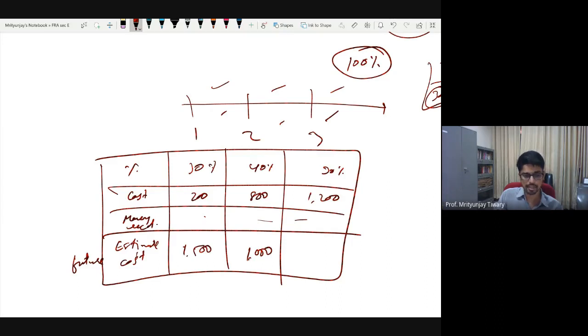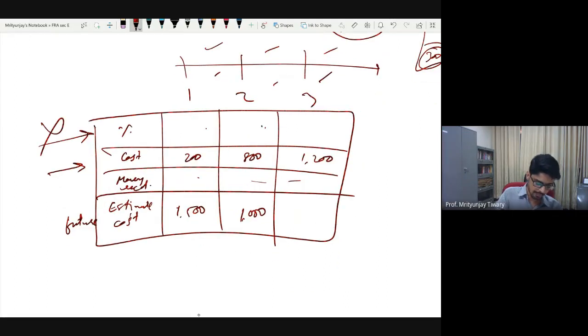Okay, so let me repeat what I am talking about. This is only in a situation where the percentage is not given, that is, these numbers are not available to us. In that situation, if current cost and estimated future costs are available to us, then we can make an estimate. We will take cost already incurred divided by total cost.